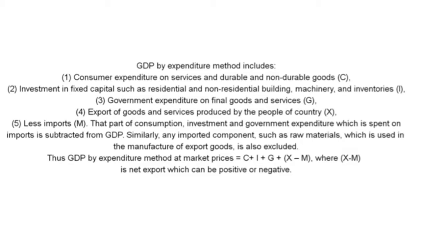Fifth, less imports: that part of consumption, investment and government expenditure which is spent on imports is subtracted from GDP. Similarly, any imported component such as raw materials which is used in the manufacture of export goods is also excluded. Thus, GDP by expenditure method at market prices equals C plus I plus G plus X minus M, where X minus M is net export, which can be positive or negative.